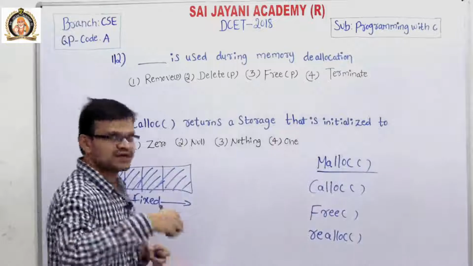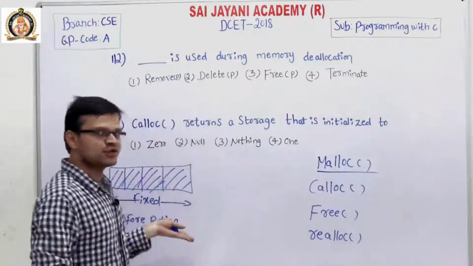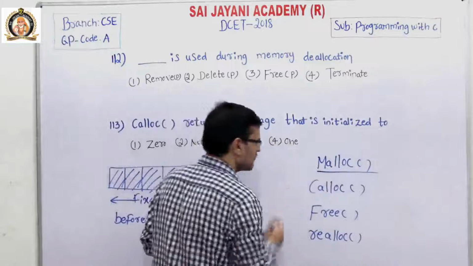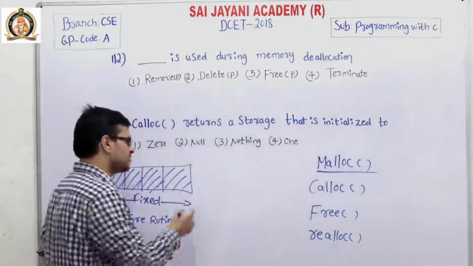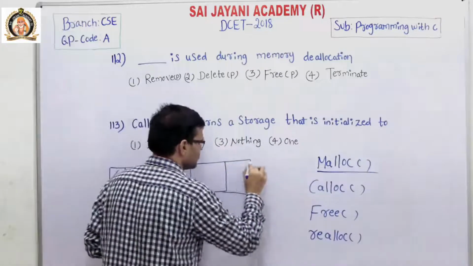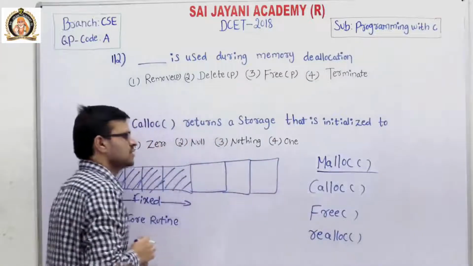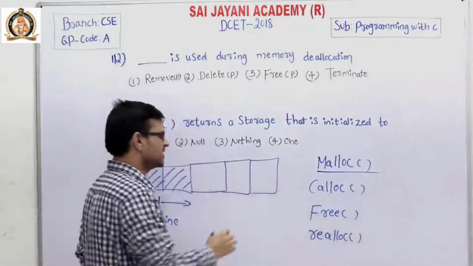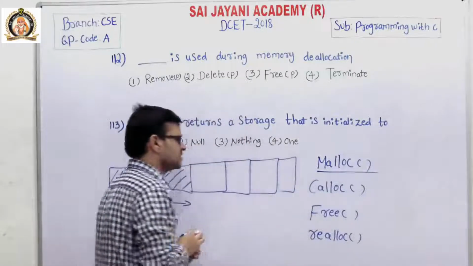But during runtime we can allocate memory by using malloc and calloc. By using the malloc function, we can allocate memory and leave the memory uninitialized, but it is vacant.